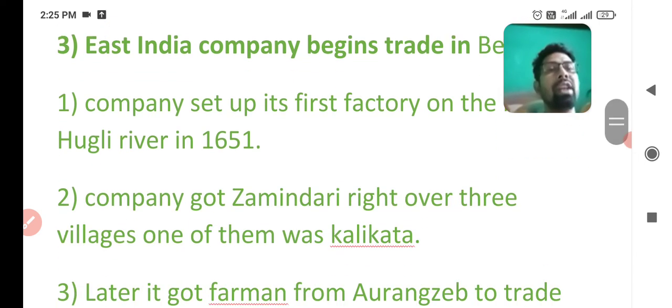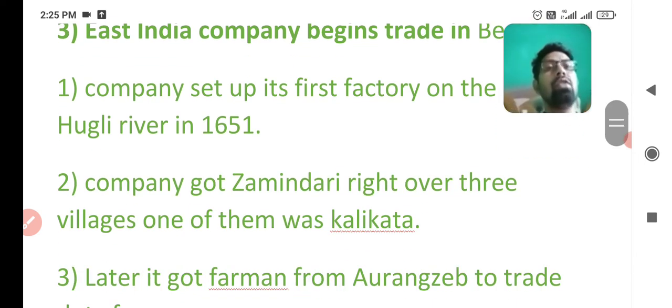And the next point is the company got zamindari right over 3 villages, and one of them was Kalikata. The company got zamindari right to collect revenue and to get more and more money and to get more area for settlement of factories. That's why the company got zamindari right over 3 villages near Kolkata, and one of them was Kalikata, which is now known as Kolkata. Later it got